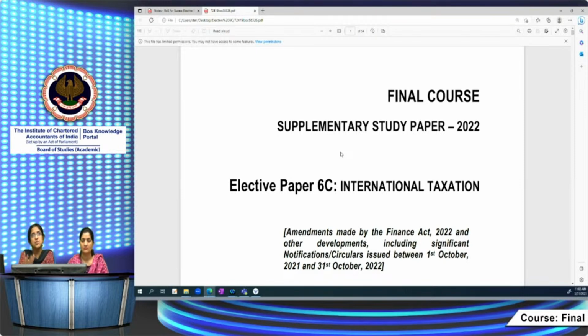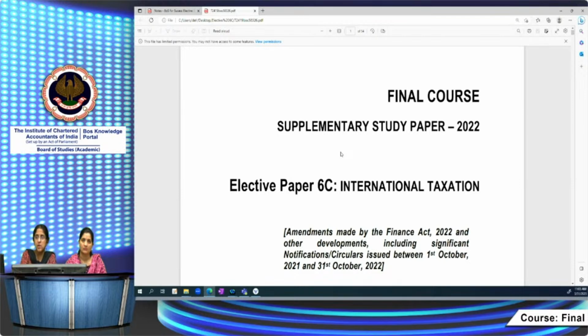One thing is, students tend to find this particular paper a little bit tough. Open book doesn't mean that you open it the day before the examination. That is very important, because for an open book exam, universally, the standard of examination is always higher, in any course for that matter. They're not going to ask you some straightforward question which you can take from the material and write. So you have to be thorough with the concepts and all the provisions beforehand, and you have to know where to find information.